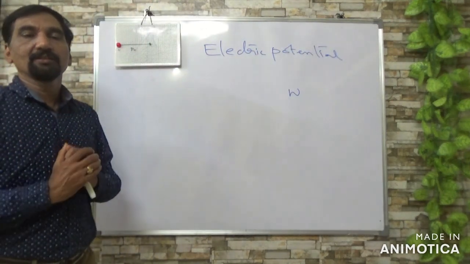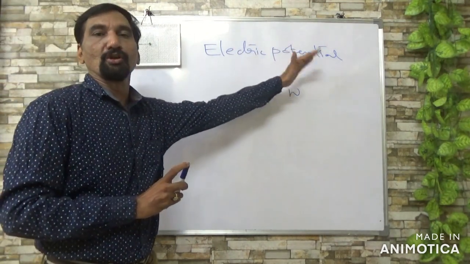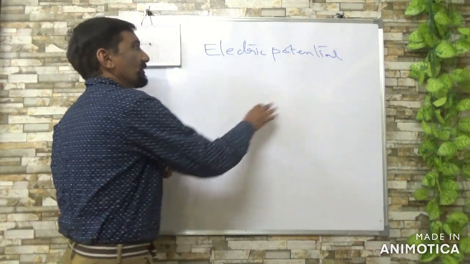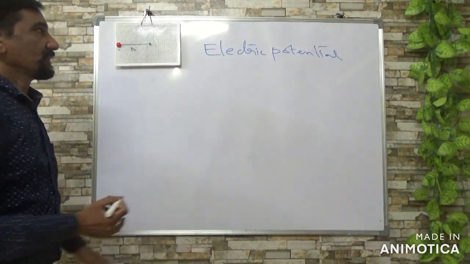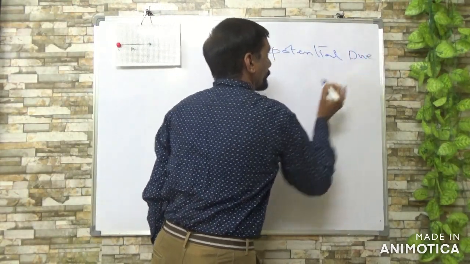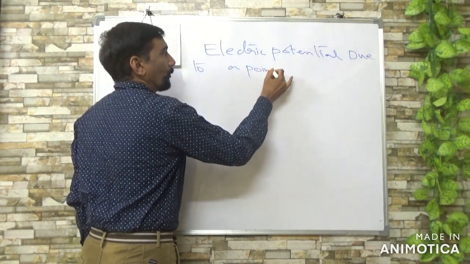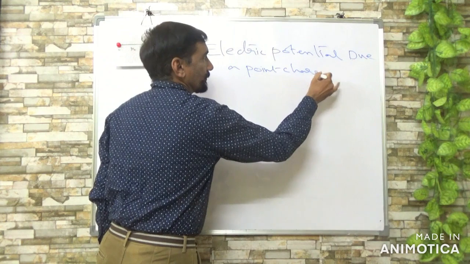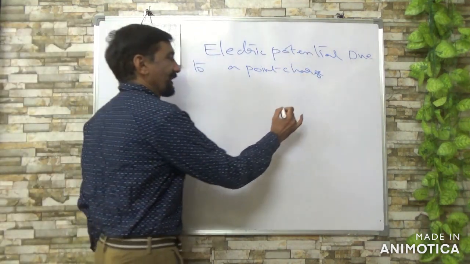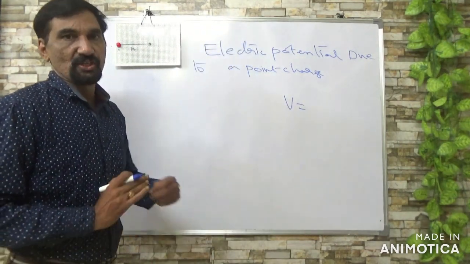So we are using calculus methods to find the electric potential of a charged body. Okay, so the aim of this derivation is electric potential due to a point charge. So potential is defined as work done in moving a charge.